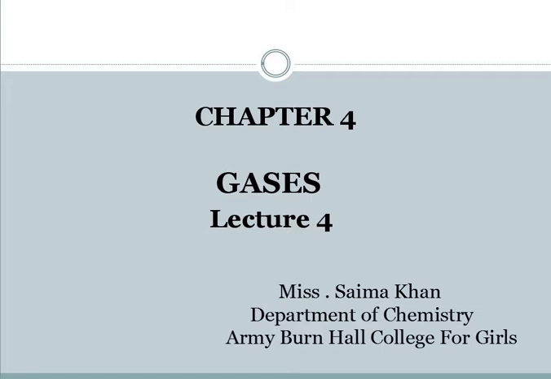Then we said that real gases deviate from ideality, and we discussed that deviation. Van der Waals gave the new equation and corrected the ideal gas equation for pressure and volume. Now we will start the next lecture and two laws are left.